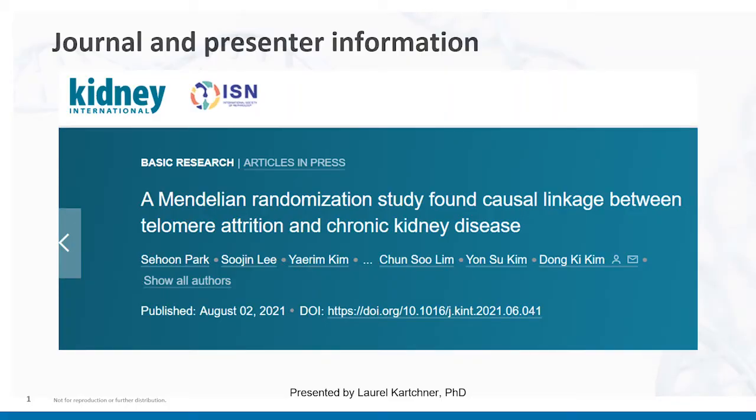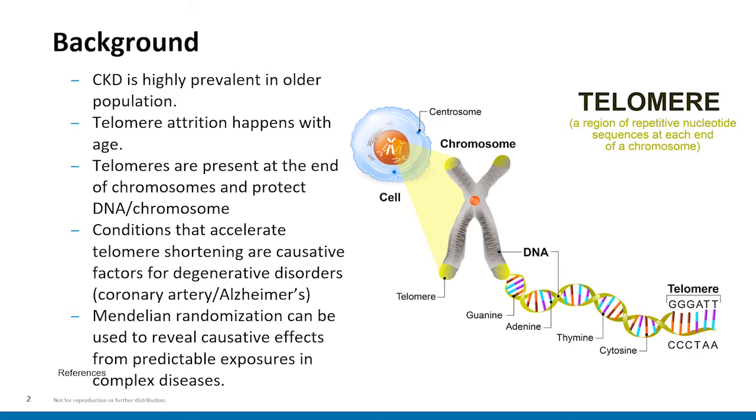Dr. Laurel Kartchner, and I'm here today to talk to you about an article that was recently published in Kidney International titled "A Mendelian Randomization Study Found Causal Linkage Between Telomere Attrition and Chronic Kidney Disease." Chronic kidney disease is a condition in which the kidneys have experienced some sort of damage.